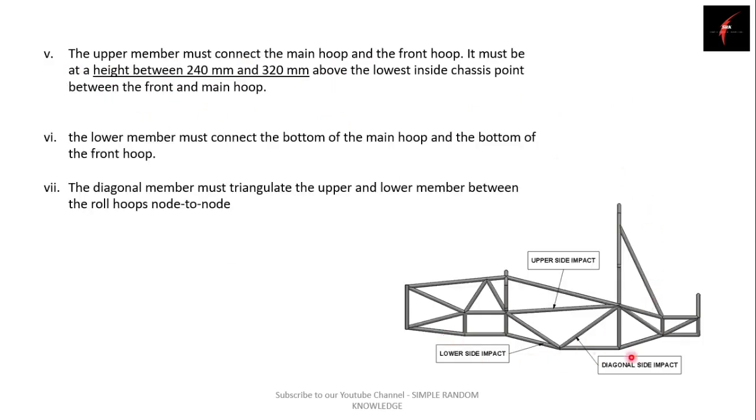So in this image you can see side impact structure is the structure between the front hook and the main hook and from the height up to 240 to 320 mm. In between this height your primary structure should be there. Your primary structure cannot be below 240 mm or it cannot be above 320 mm. So this upper side impact structure should be in between this 240 to 320 mm.